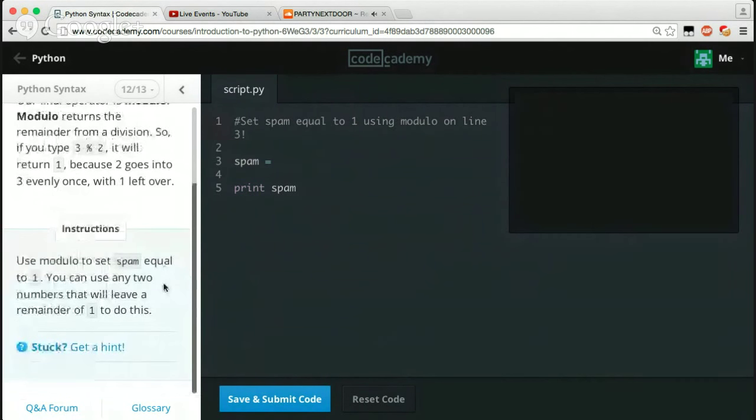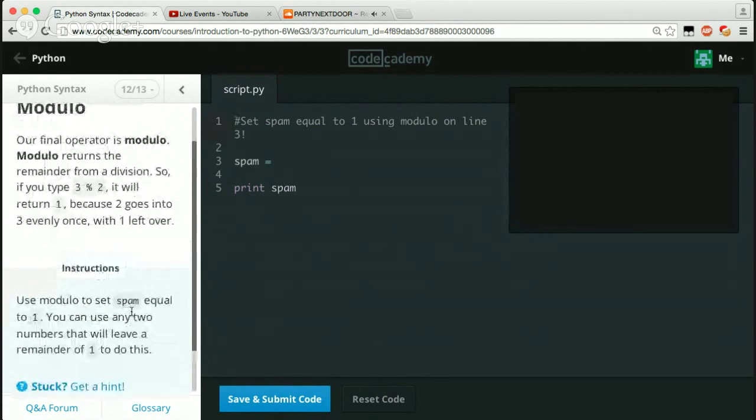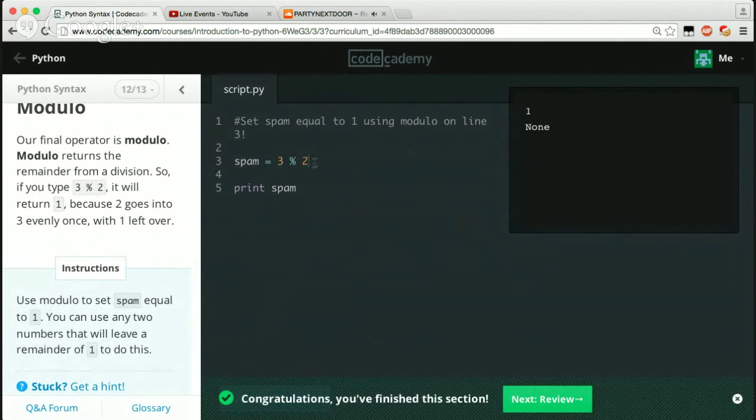left over. Use the modulo to set span equal to 1. You can use any two numbers that will leave a remainder of 1 to do this. Well, we just saw 3 mod 2 equals 1, so we'll just use that one again. But we can use anything we want because as long as this number right here goes into this number, it doesn't matter how many times this number goes in, it just has to have a remainder. So really this could be like 6, but if you do 6 mod 2, there's no remainder because 2 goes into 6 3 times, so it'd be 3.0.